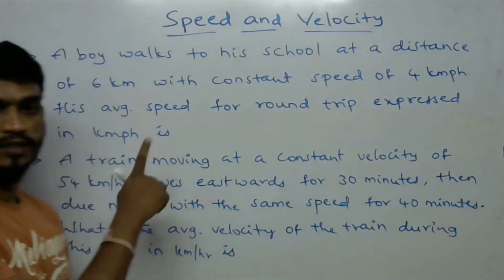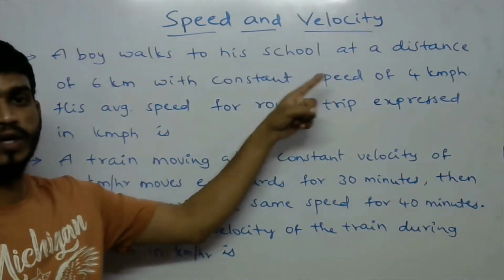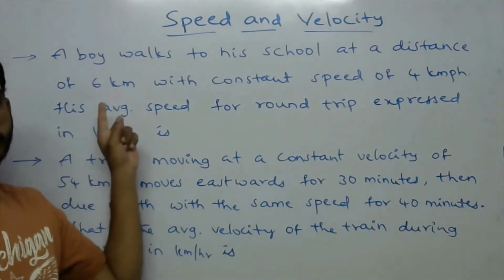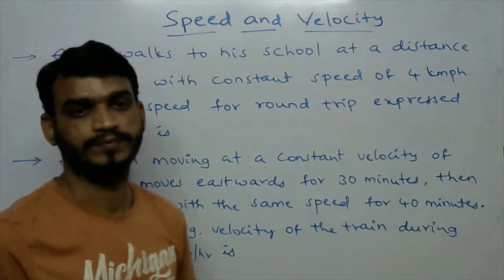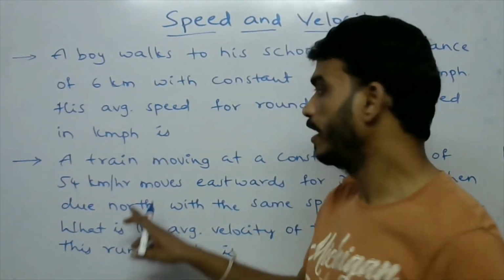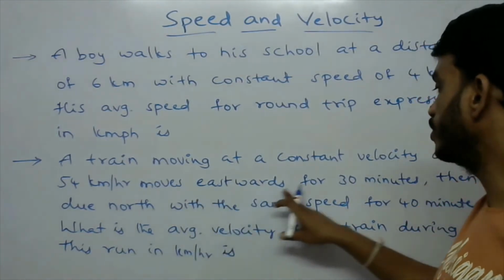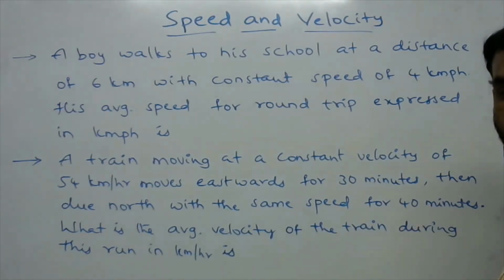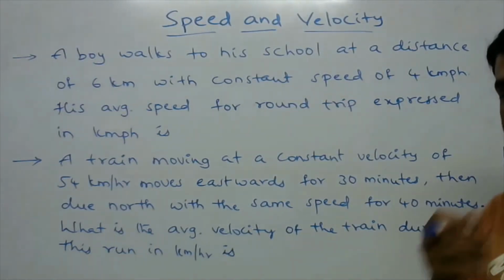So write down these two problems. A boy walks to his school at a distance of 6 kilometers with constant speed of 4 kilometers per hour. His average speed for round trip expressed in kilometer per hour is. Okay. And the next one is a train moving at a constant velocity of 54 kilometers per hour moves eastwards for 30 minutes, then due north with the same speed for 40 minutes. What is the average velocity of the train during this run in kilometer per hour?